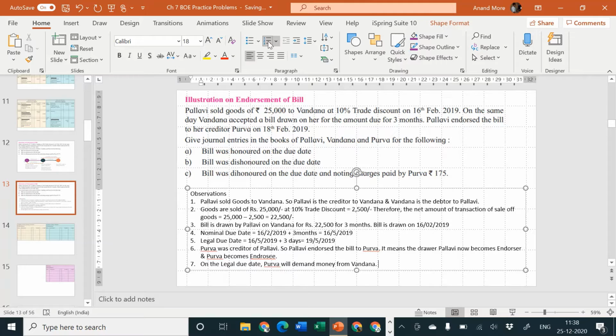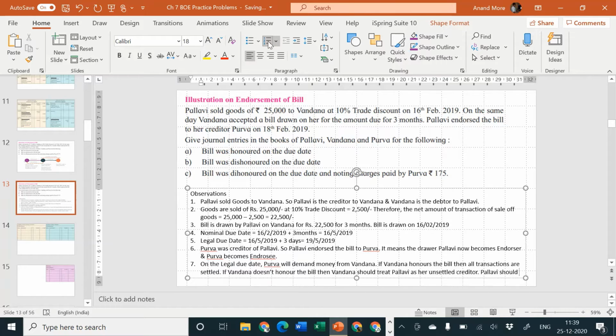Now the logic is very simple. If Vandana honors the bill, then all transactions are settled. If Vandana doesn't honor the bill, then Vandana should treat Pallavi as her unsettled creditor, full stop.